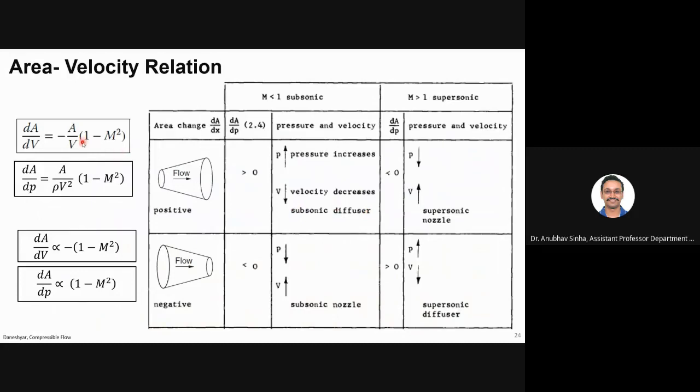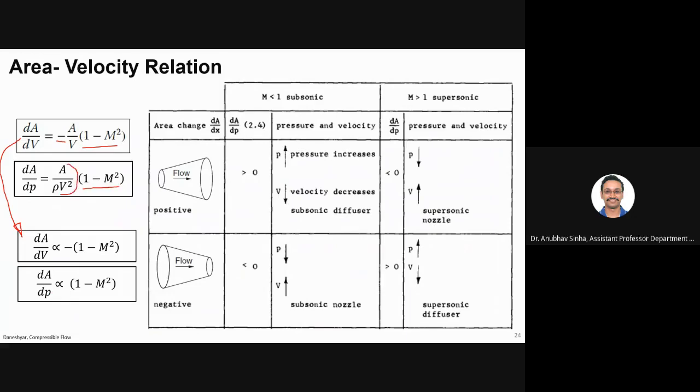Now, if I look more closely, area and velocity will always be positive. So I can say dA by dV is proportional to minus (1 minus M square). Similarly, dA by dP is proportional to 1 minus M square.